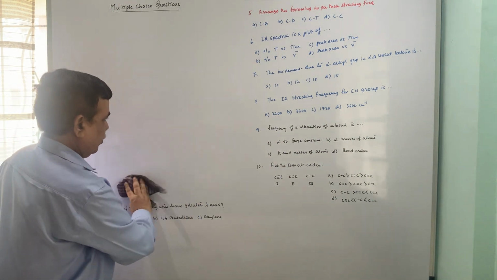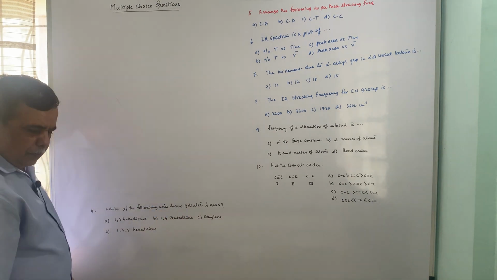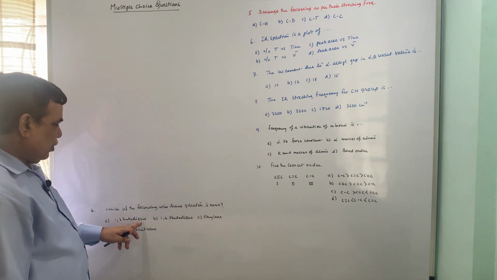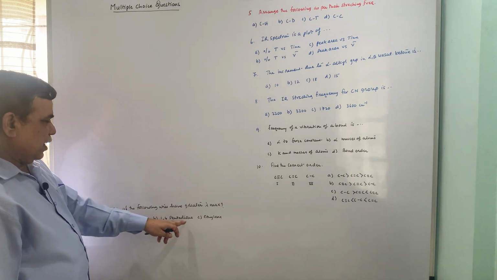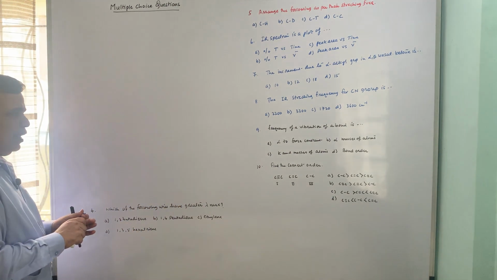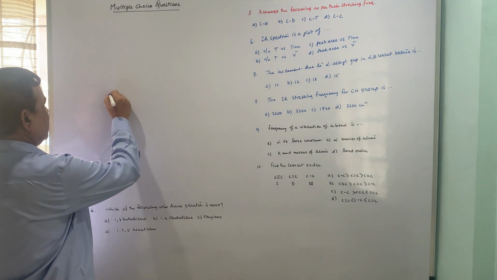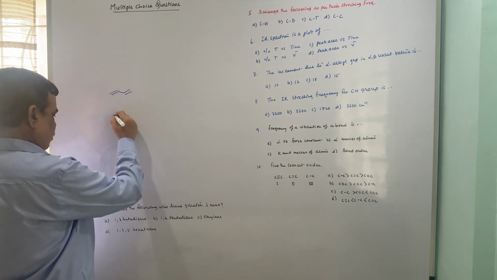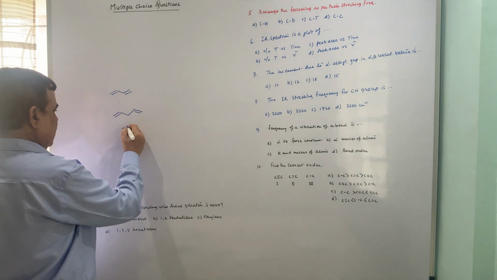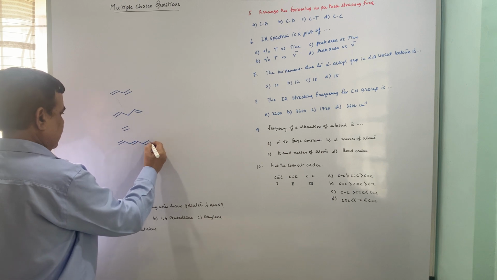Now the next question: which of the following will have greater lambda max value? 1,3-butadiene, 1,4-pentadiene, ethylene, and 1,3,5-hexadiene. For this you need to know their structures. 1,3-butadiene is this one, 1,4-pentadiene is this one, ethylene is this one, and 1,3,5-hexadiene is this one.